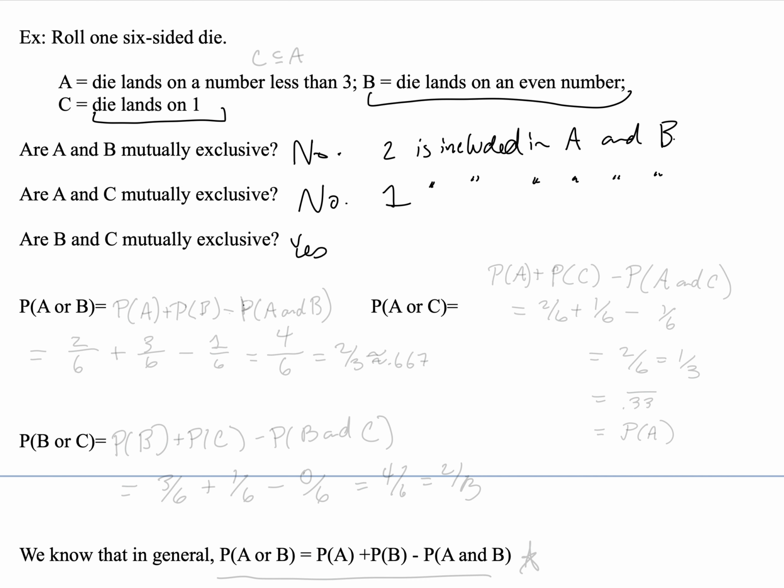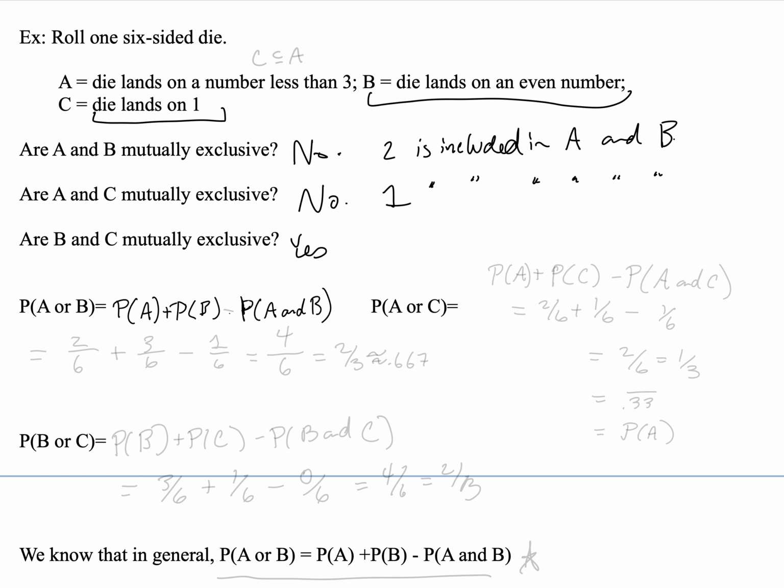All right, now let's look at finding these probabilities. So we're just going to use the addition rule. This isn't the only way to do it. You could also approach these intuitively. But we are going to use the addition rule to start off.